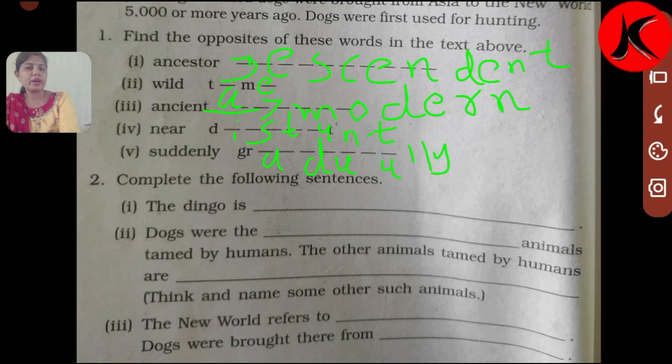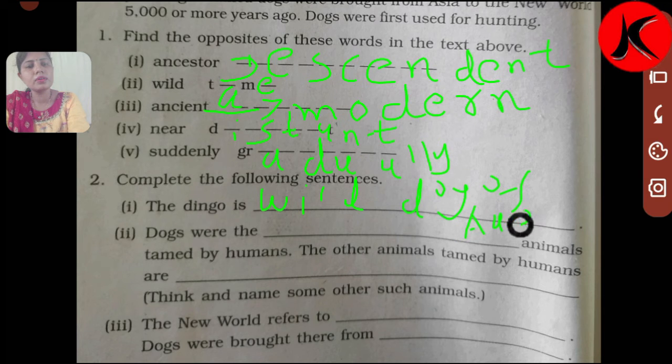Here we will write, the dingo is wild dog of Australia. I have just told you while I was reading the passage. Dingo is wild dog of Australia.